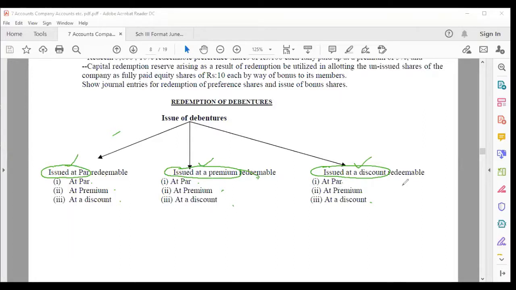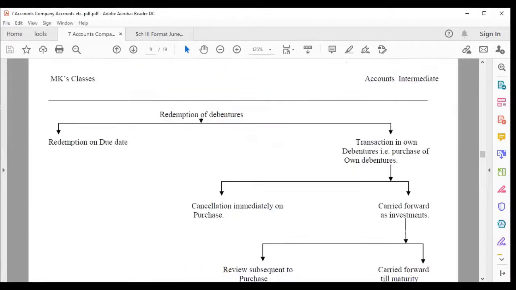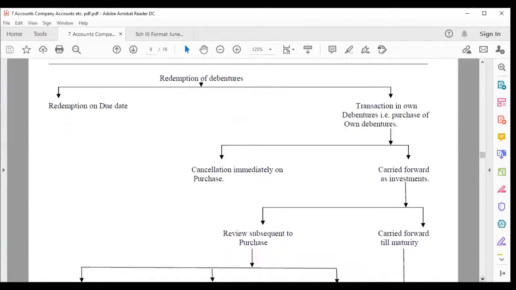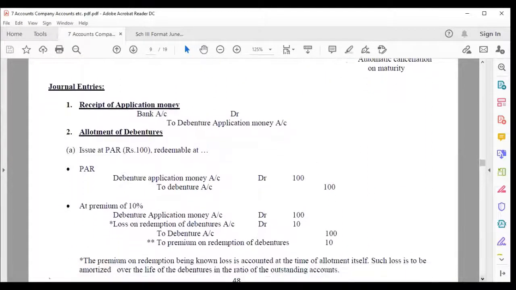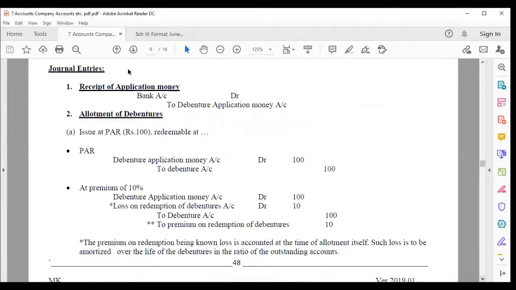So in all these cases we are trying to find out the entries. You are going to look at the next slide. Please keep this in mind. First, we are going to get issued at par, redeemable at, will come later. These are the entries when they get the money: bank to debenture application money. Now allotment, issued at par, that is 100. Redeemable at what? Three situations.